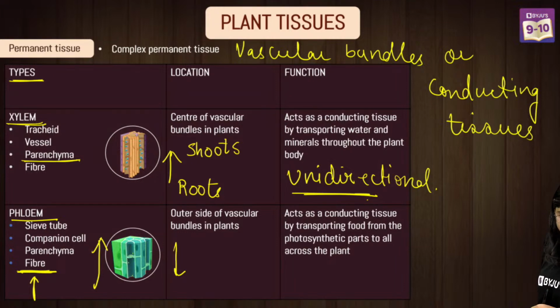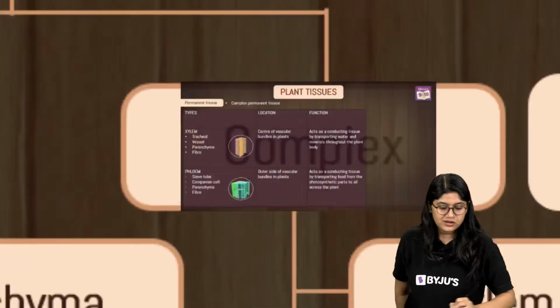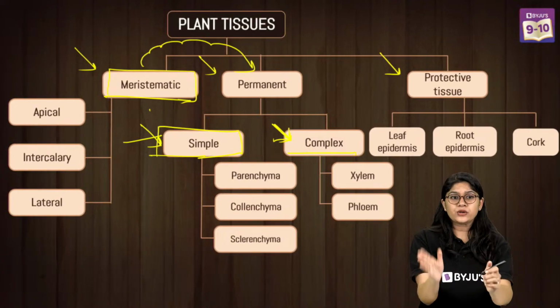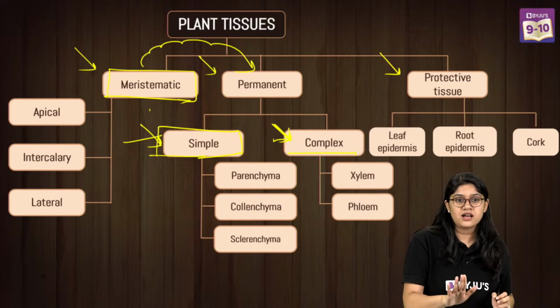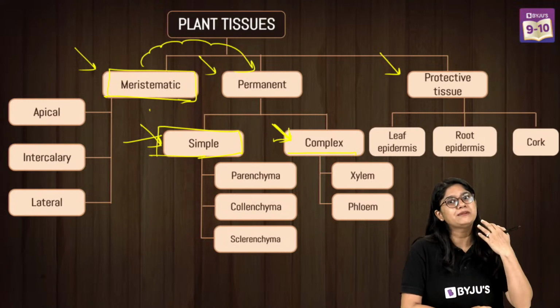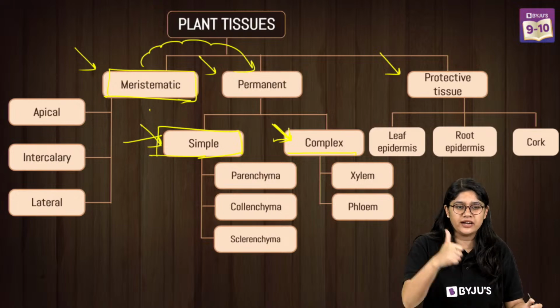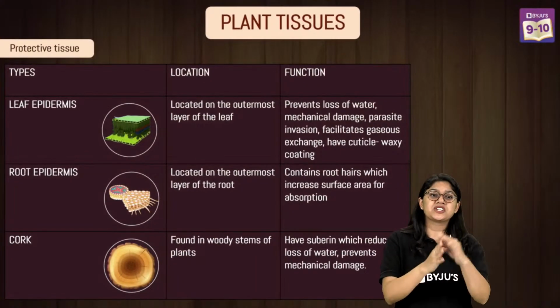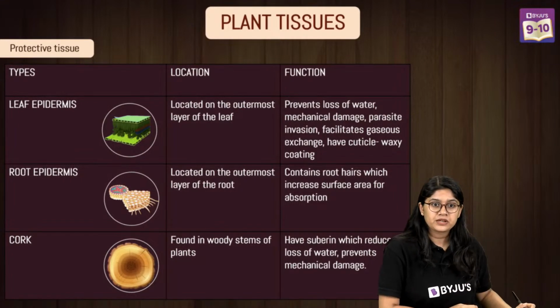Now we'll be moving ahead to the protective tissue. Now I know that you have many doubts. So those of you who have doubt in protective tissue, let's discuss it. First, let me teach it, and then of course you can ask the doubts. Clear? Chaliye. Now when we talk about the protective tissue, everyone, there are three major types we usually study.